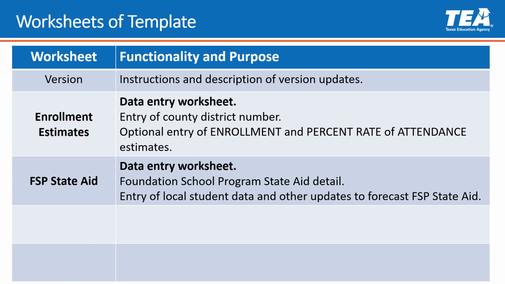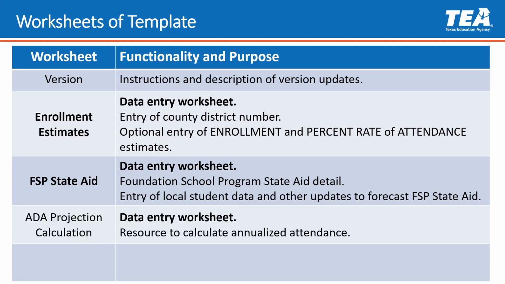The FSP State Aid worksheet provides line-by-line information on data elements, funding components, funding weights, allotments, and entitlement amounts that make up the total Foundation School program. The user enters their local student data and other updates for forecasting their Foundation School program state aid.